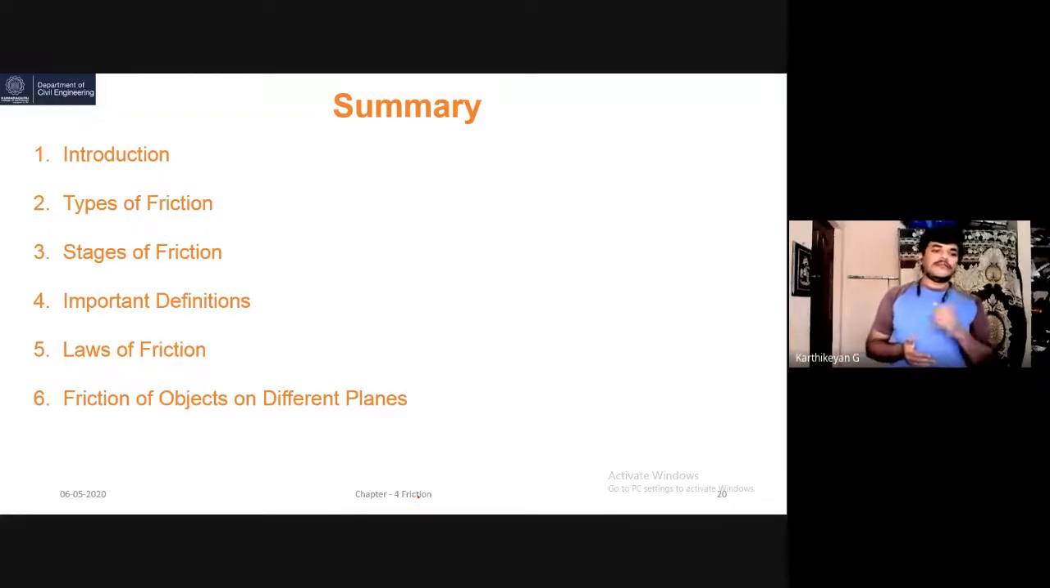The fourth one is the important definitions: what is angle of repose, what is coefficient of friction, and so on. And fifth is the laws of friction. We have discussed the static law of friction and the dynamic law of friction. Finally, we outlined the friction of objects on different planes. So this is all about my presentation today.